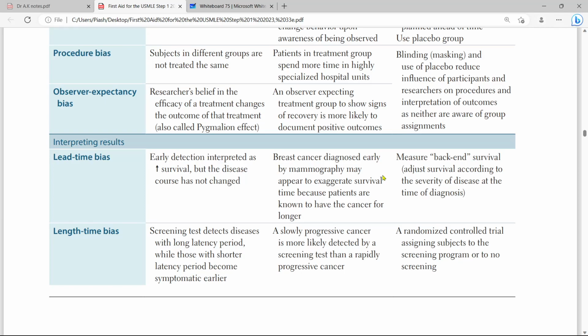So a screening test detects disease with a long latency period, while those with a shorter latency period become symptomatic earlier. In a randomized controlled trial, an RCT, assign subjects to the screening program or to no screening.